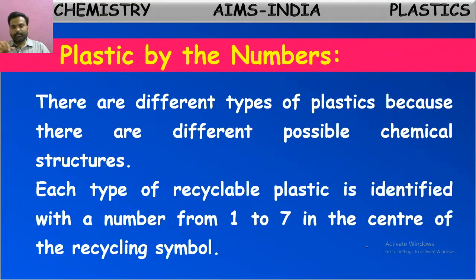For every plastic bottle which we use at home, at the bottom or side, you can observe there will be coding on it. With some arrow marks, at the center there will be a number which represents the type of plastic with which that bottle or tool is made. Based upon that categorization, they can identify whether it can be recycled or not.